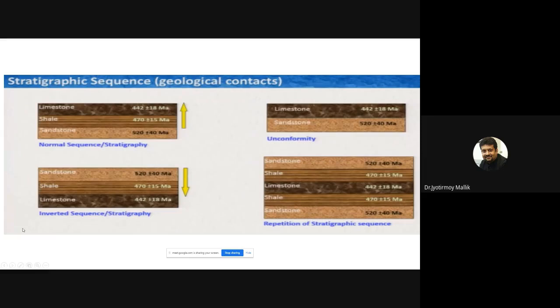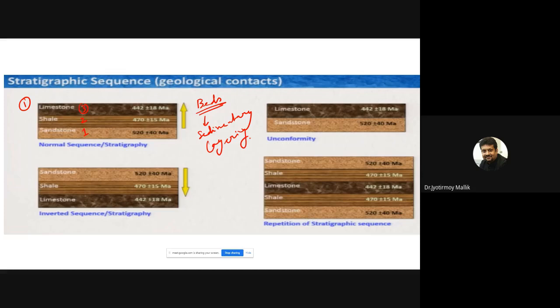Okay, so now let us see some of the examples of geological contacts. Now you see here in the first picture there are 3 beds. We are calling them beds simply because they are sedimentary layering. Now what I see here is that I have a sandstone bed, I have a shell bed, and then I have a limestone bed.